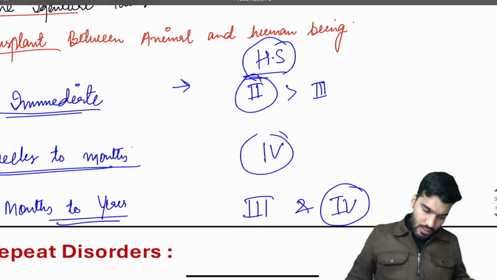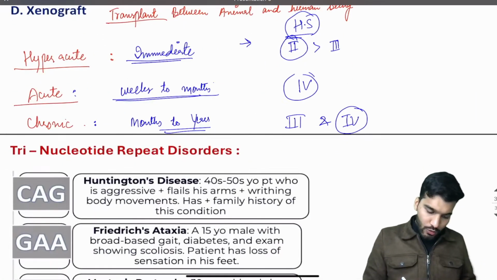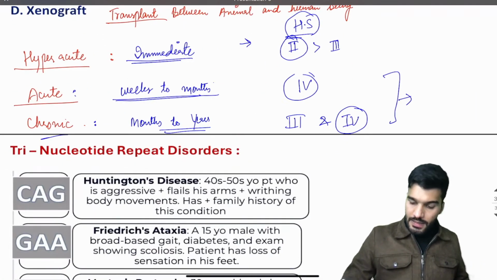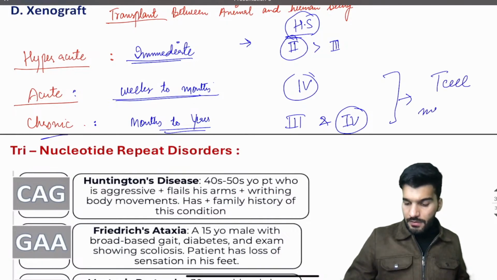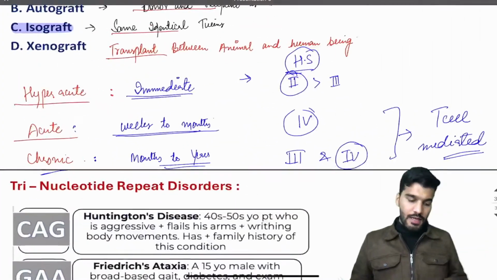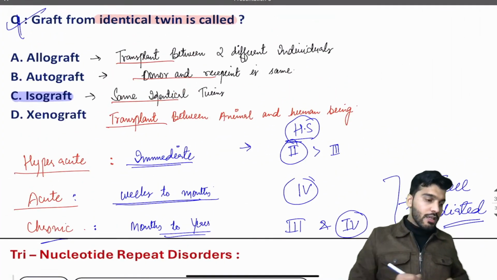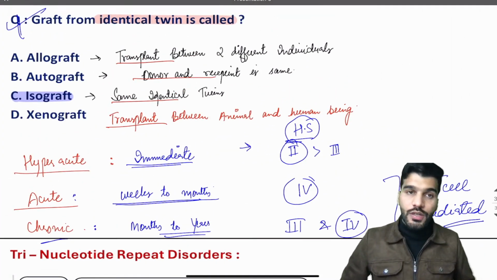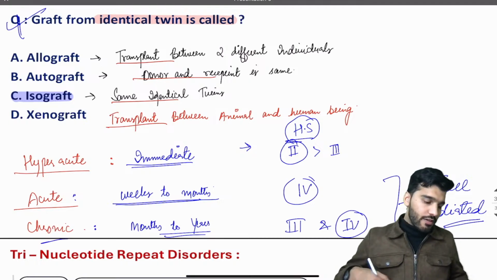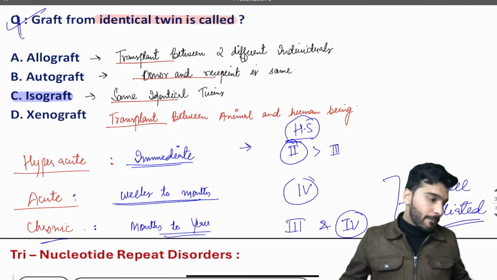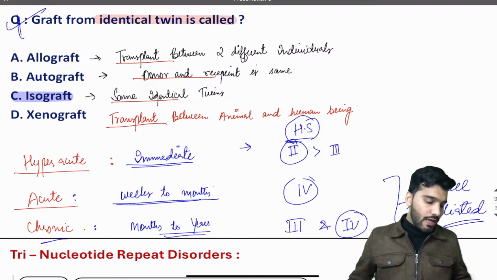Acute and chronic rejection are T cell mediated. Remember that, T cell mediated. Is that clear? So that is about graft rejection and organ transplant.